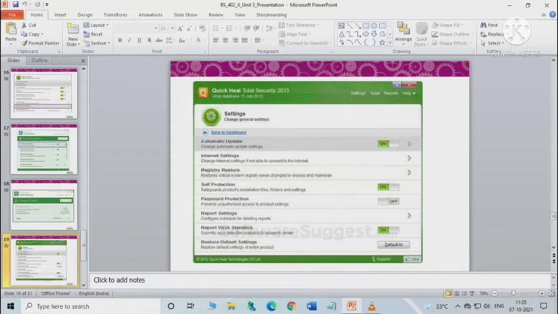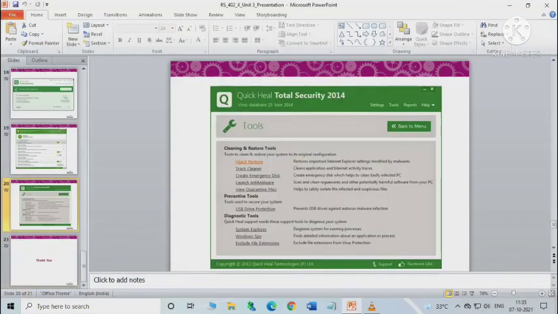Now we'll be learning about the main menu of the Quick Heal Total Security window. At first, settings. This feature allows us to apply various protection rules such as receiving updates from Quick Heal as and when released, and password protection for our settings. That means it allows us to set the rules for generated reports. Next one is tools. By using this feature, we can carry out various activities such as cleaning and restoring our system to its original setting, and preventing access to certain drives.